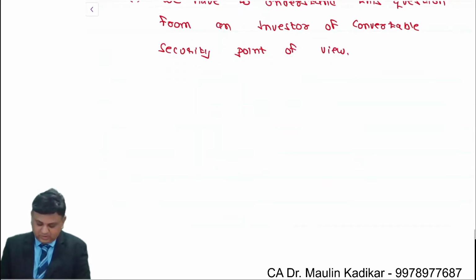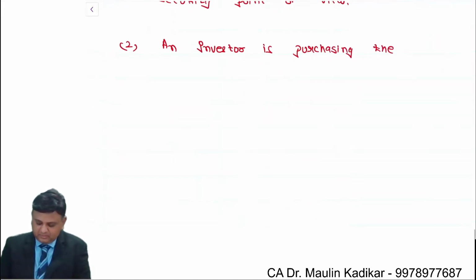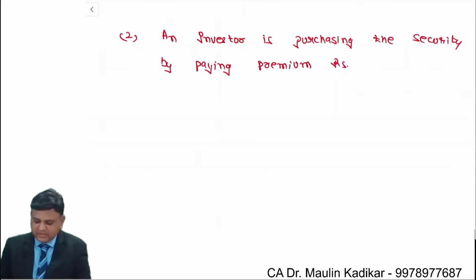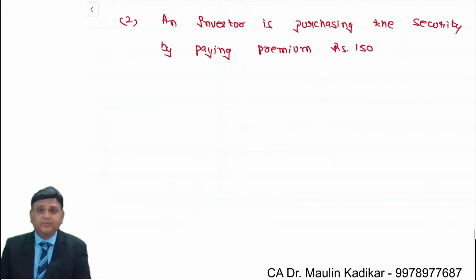Full stop. Second, an investor is purchasing the security by paying a premium of rupees 150, in bracket write down 900 minus 750. Full stop.